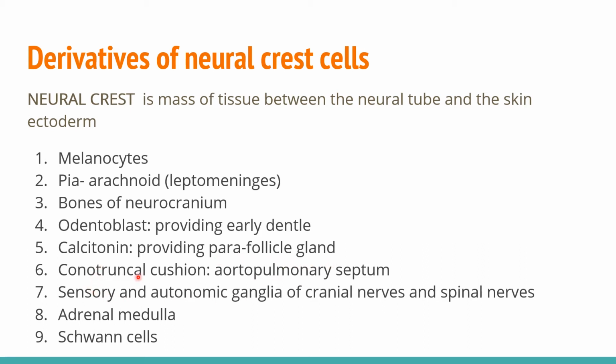Sixth is the conotruncal cushion, the aorticopulmonary septum; seventh, the sensory and autonomic ganglia of cranial nerves and spinal nerves; eighth, the adrenal medulla; and ninth, the Schwann cell, which is the covering of the axon of the nerve.